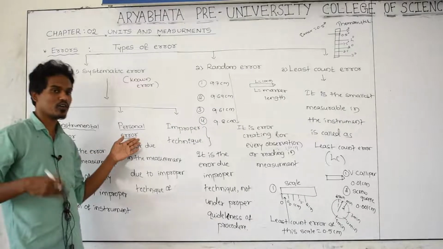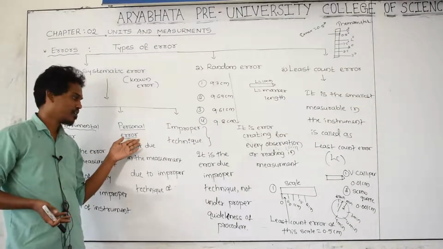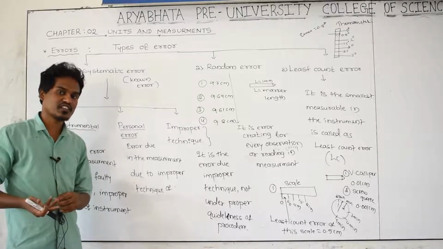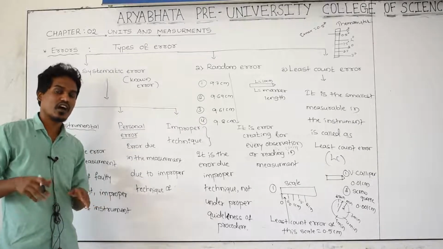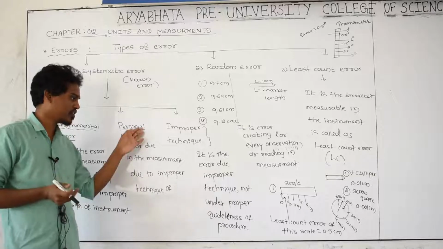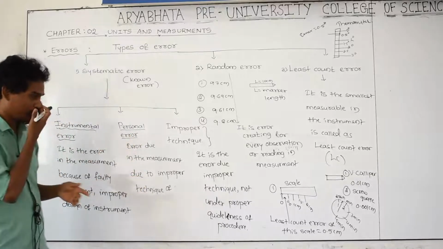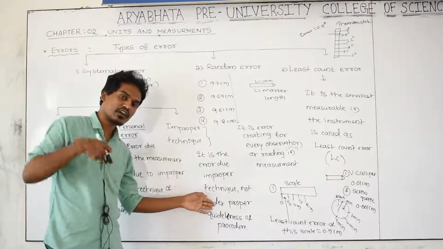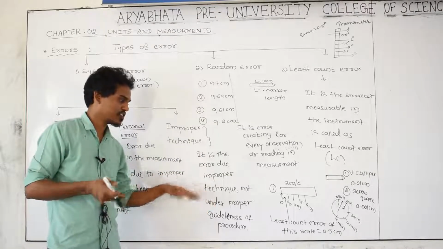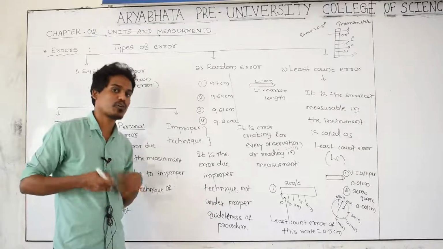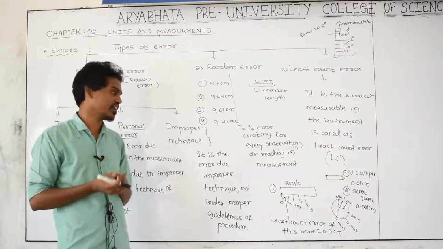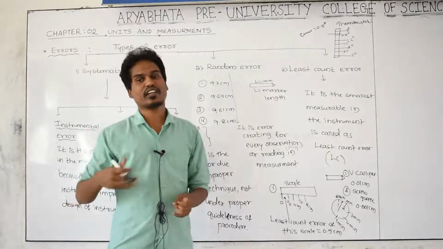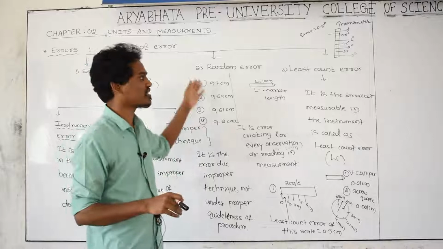If the person is not doing a correct measurement because of laziness or an uninterested mind, that is personal. Improper means he doesn't know the correct guidelines, techniques or procedure, and follows a wrong procedure. That is an improper technique error. Next, random: if in the measurement he creates errors each and every time, that is called a random error.